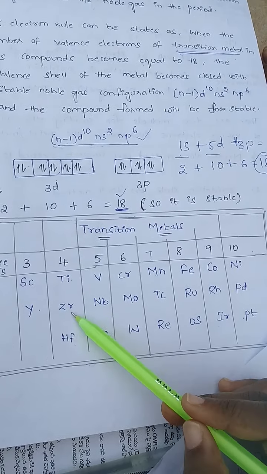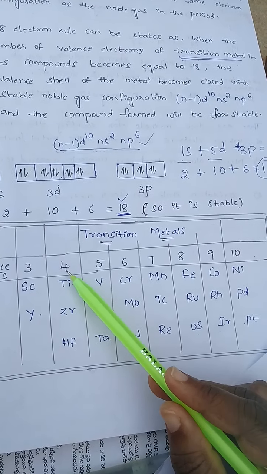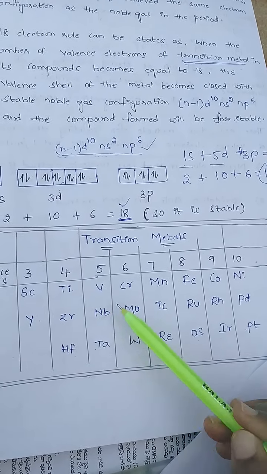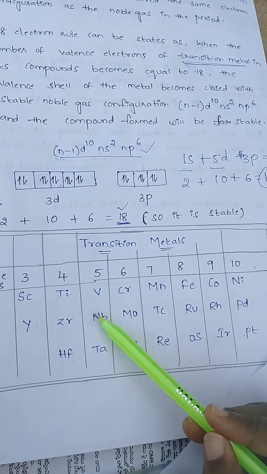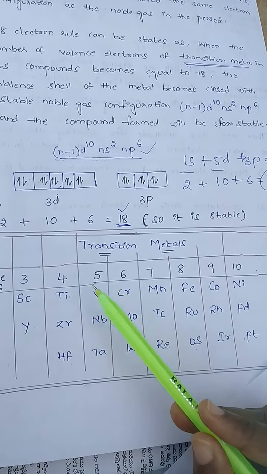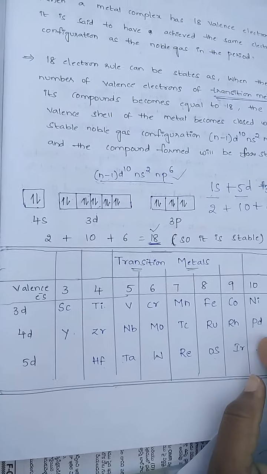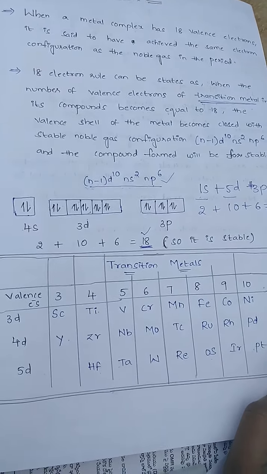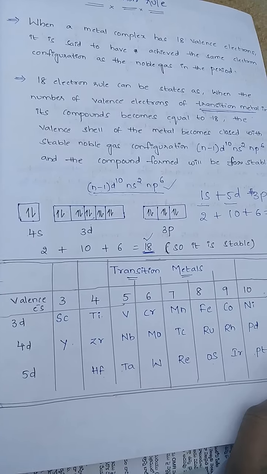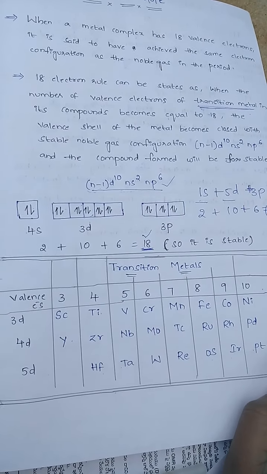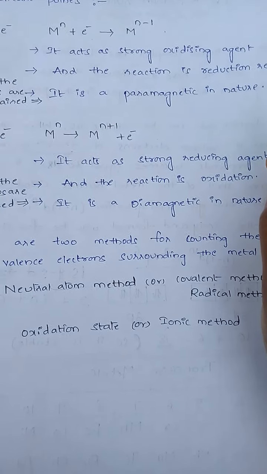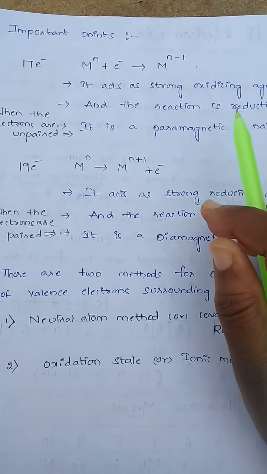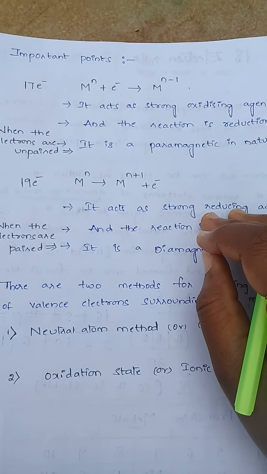Titanium, zirconium and hafnium have a total of 4 valence electrons, and vanadium, niobium and tantalum have 5. This is the easy way to remember valence electrons for transition metals. Note that this table is very important to remember. Some important points are noted here.